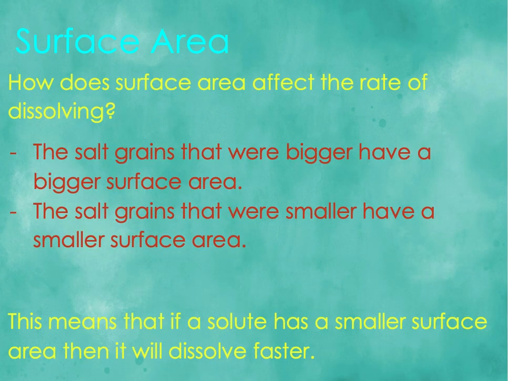So let's go over what we just saw. Make sure to pause the video and copy these notes. Surface area. How does the surface area affect the rate of dissolving? The salt grains that were bigger have a bigger surface area. The salt grains that were smaller have a smaller surface area. This means that if a solute has a bigger surface area, then it will dissolve slower. Right? So smaller grains dissolve faster. Make sure to copy all of that down.